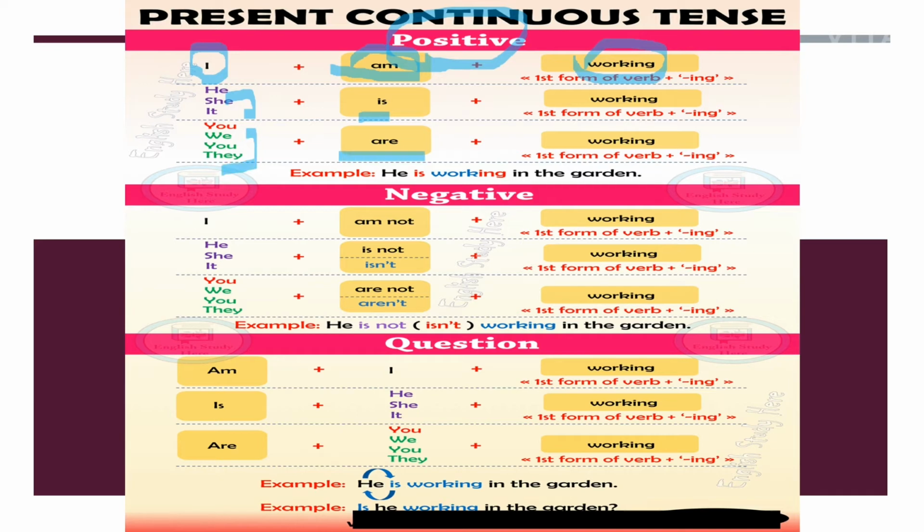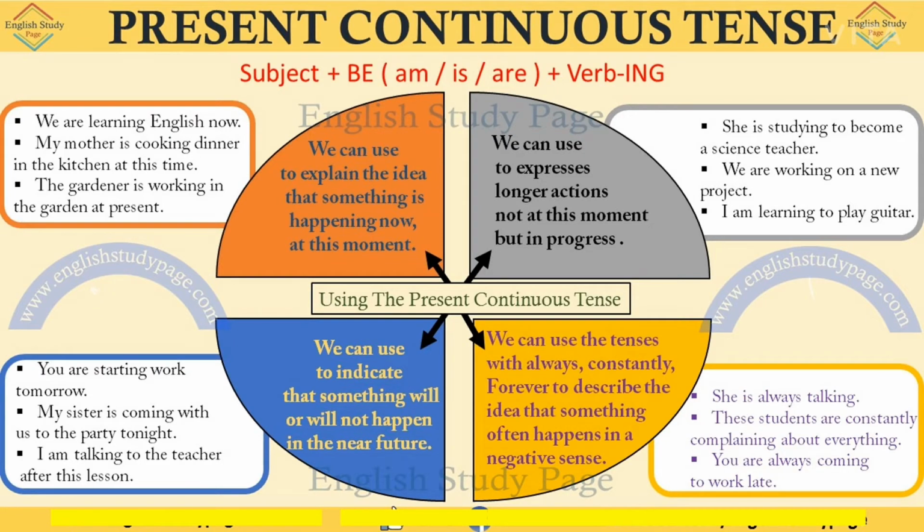And if a negative sentence is given to you, you have to just add not here. Nothing else you have to do. And if a question type statement is given to you, then to be forms of the verb will be used at first place, then you will be using subject, and then verb will be used. Clear? Yes.